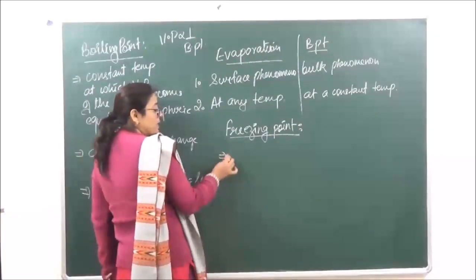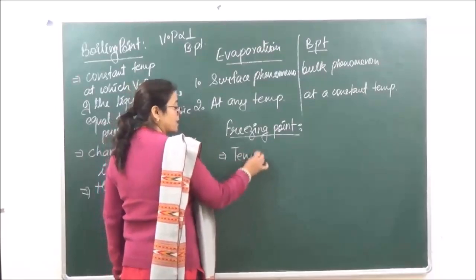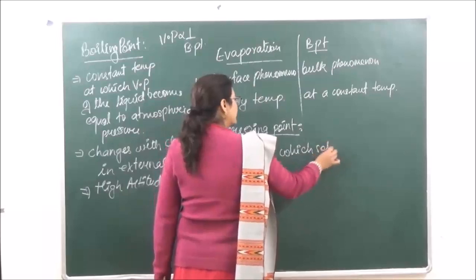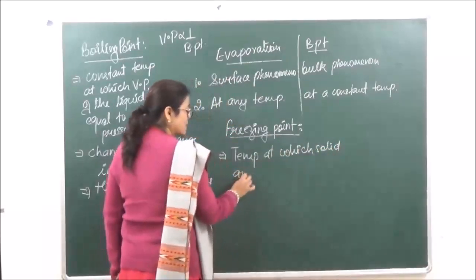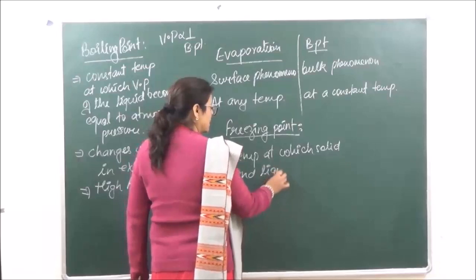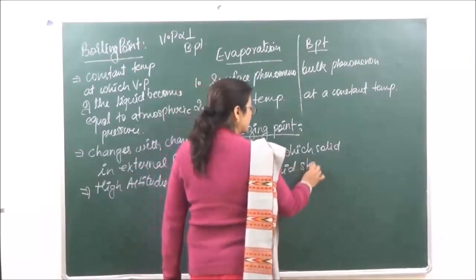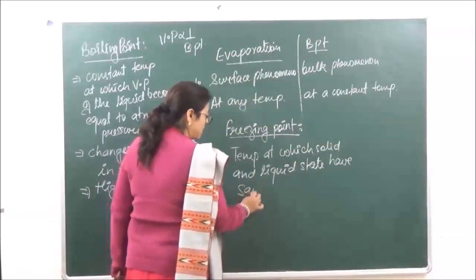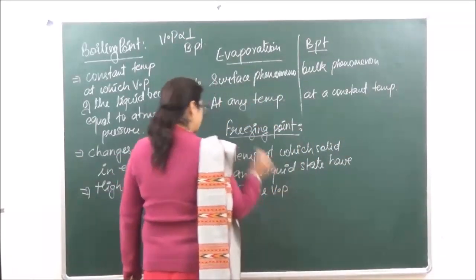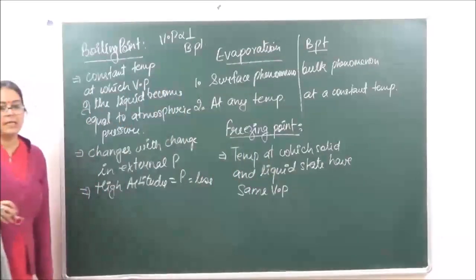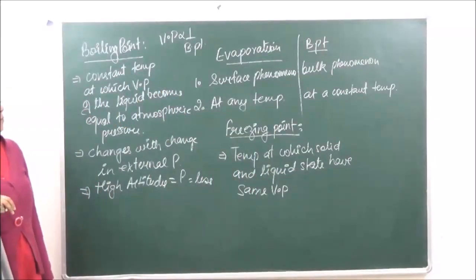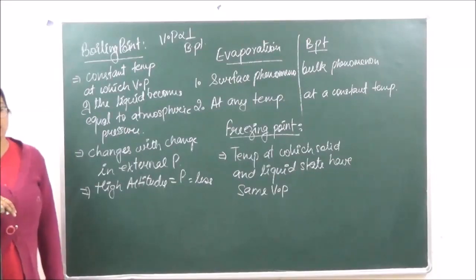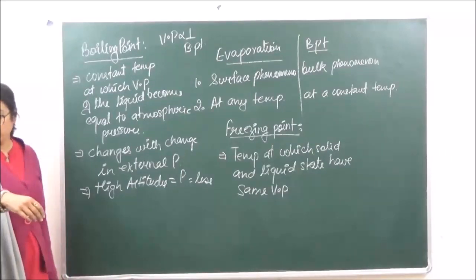So in other words, we can say the temperature at which solid and liquid state have the same vapor pressure, that is the freezing point, or the temperature at which solid and liquid state coexist. ठीक है?